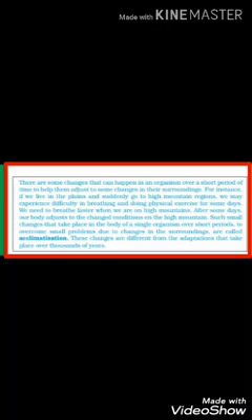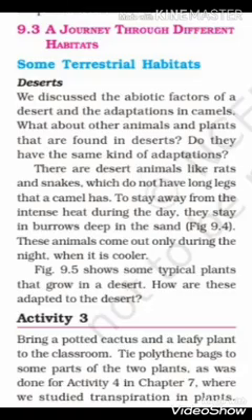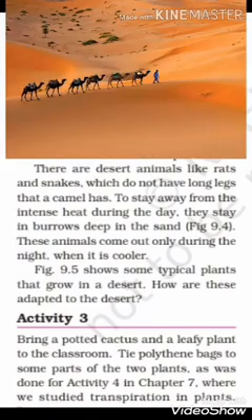Adaptation takes place over thousands of years. Acclimatization is a very short term process. Let's now see some characteristic features of different habitats. Starting with some terrestrial habitats, the first one is desert. Deserts are very hot and dry.